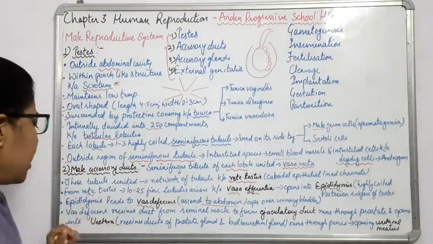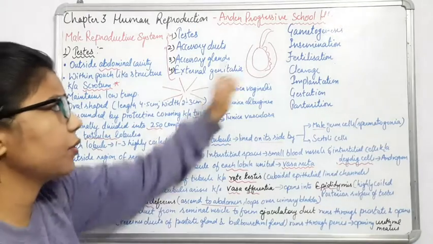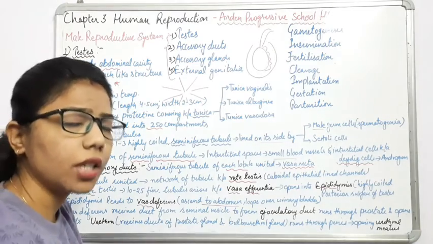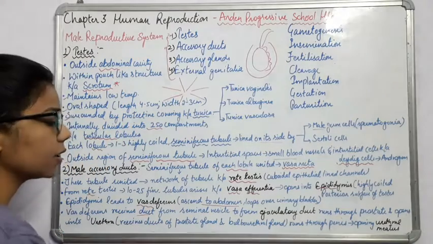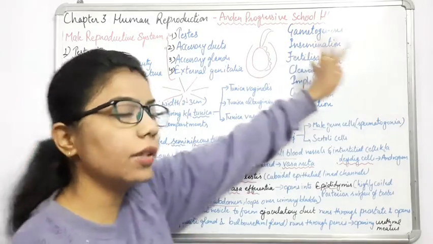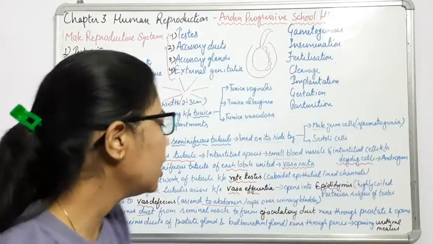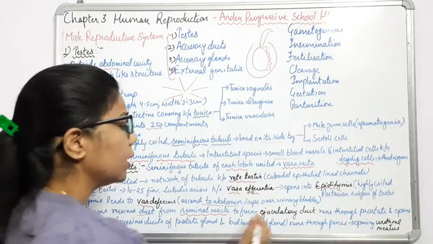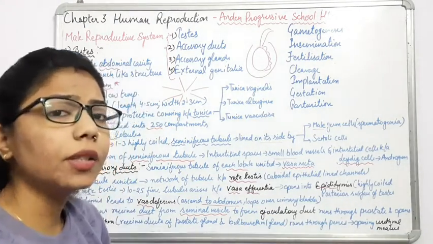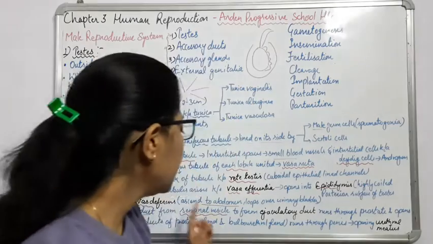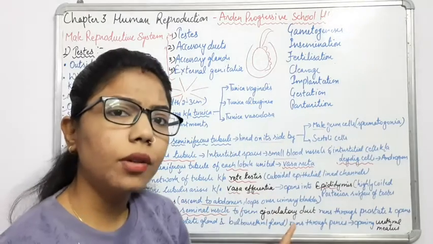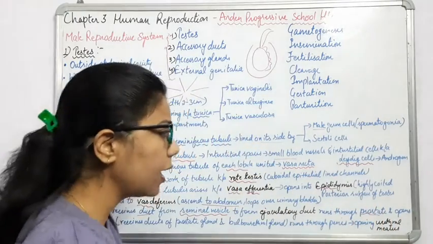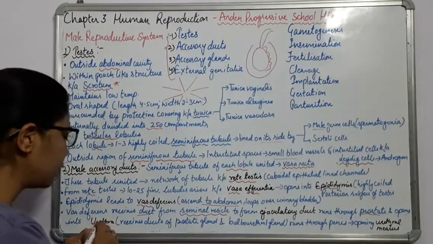Now the next step. This vas deferens, which is the sperm tube that carries the sperms, receives a duct from the seminal vesicle, and the seminal vesicle is very important. Why? It will form the ejaculatory duct, through which ejaculation takes place. This ejaculatory duct runs through the prostate gland, and it will open into the urethra.